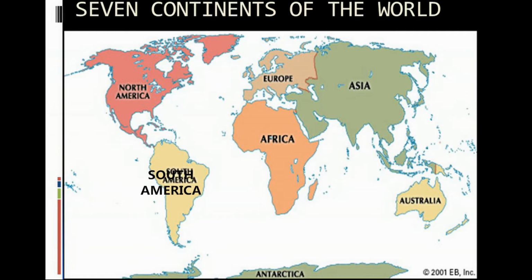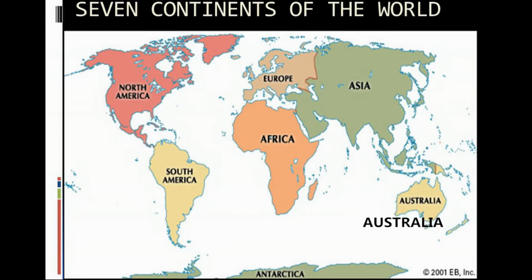South America. South America lies mostly in the southern hemisphere. The Andes, the world's longest mountain range, runs through its length from north to south. South America has the world's largest river, the Amazon.